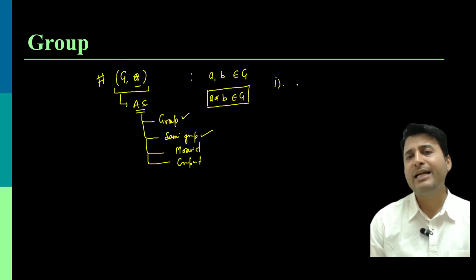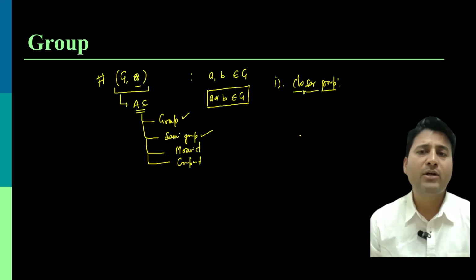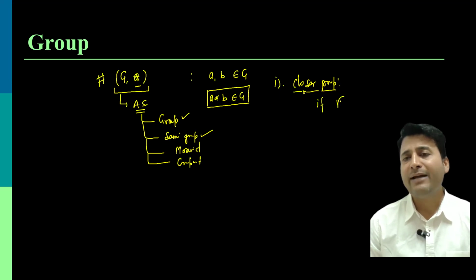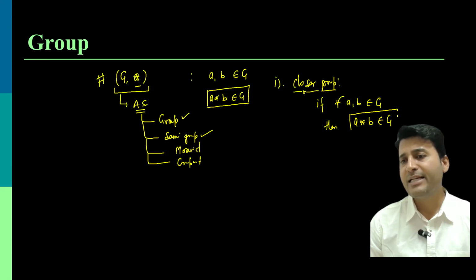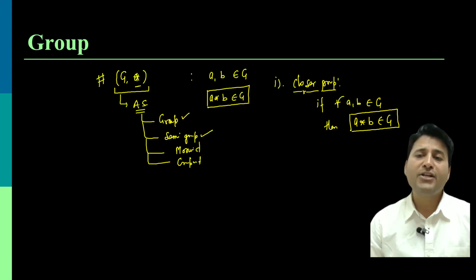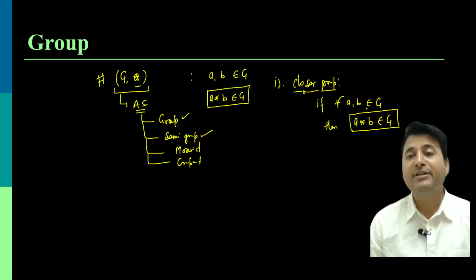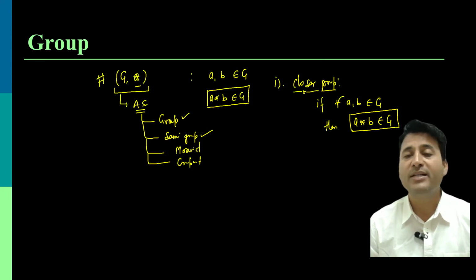So the first property that we have is the closure property. An operation star is said to be closed, or satisfying the closure property, if for every A, B taken from this set G and operated by the operation star, the output must be in G. If this condition is satisfied, we'll say the operation star is closed with respect to G, or in the reverse manner, G is closed with respect to operation star.